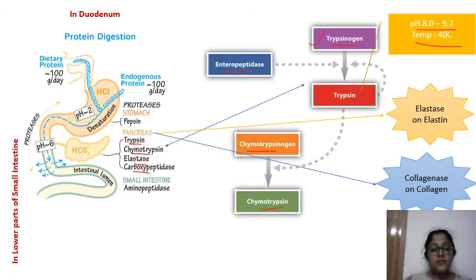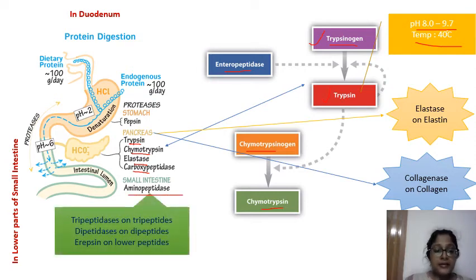In the lower part of the small intestine, we get the exopeptidases like the carboxypeptidase and the aminopeptidase. The tripeptidases act on the tripeptides, the dipeptidases act on the dipeptides, and erepsin acts on the lower peptides. And all of them produce amino acids as a result, which we can use afterwards for absorption in the small intestine.